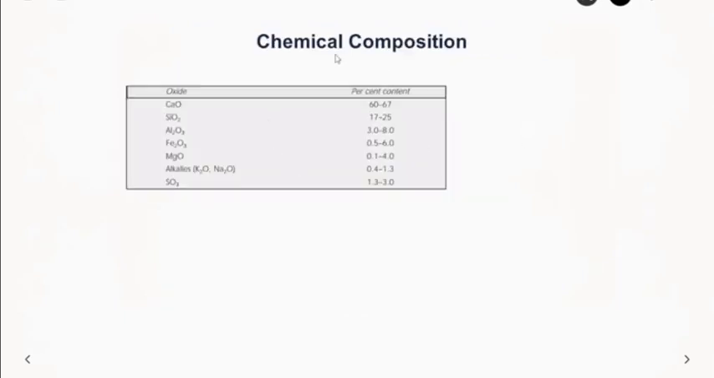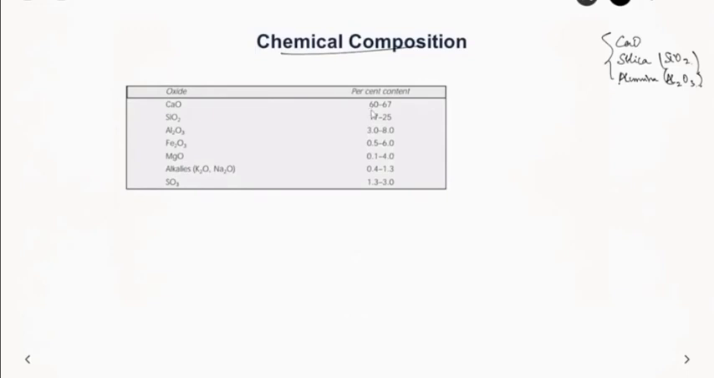Now let us see about the chemical composition of cement. Earlier we saw that the raw material contained calcium oxide, silica and alumina. Silica is nothing but SiO2 and alumina is Al2O3. These are the chemical formulas for these things. These were the raw materials mixed, so obviously you will have more of calcium oxide, silica and alumina in cement.